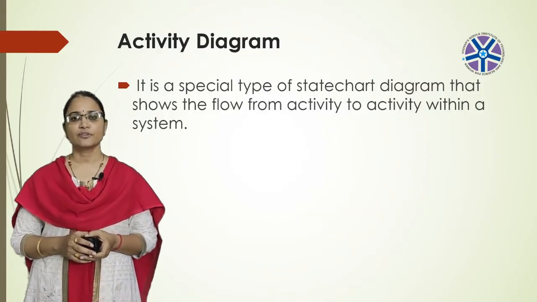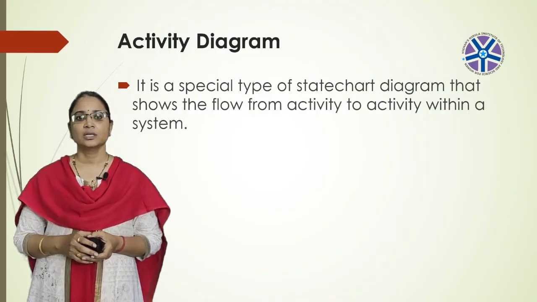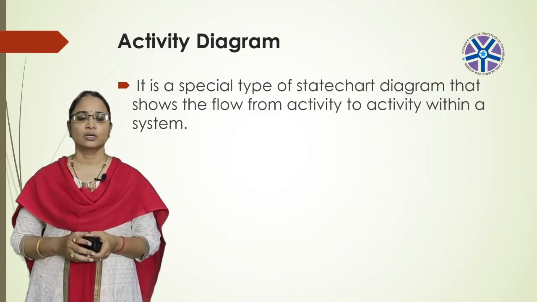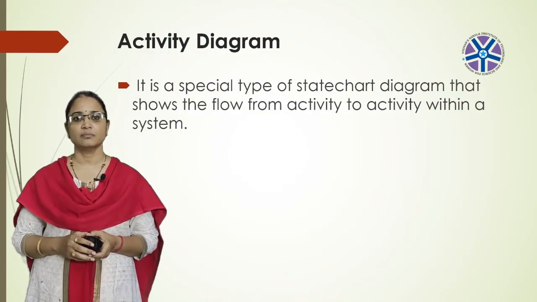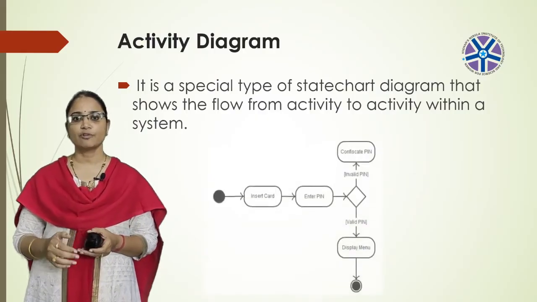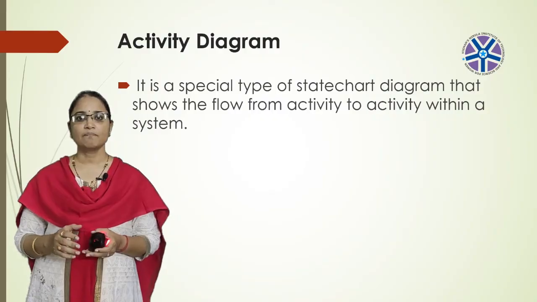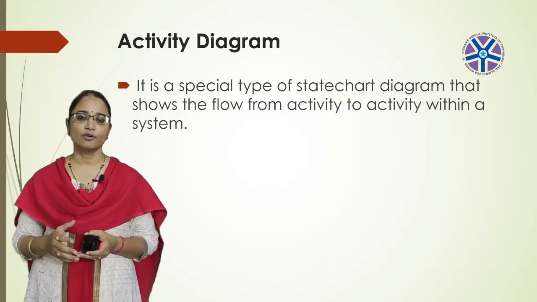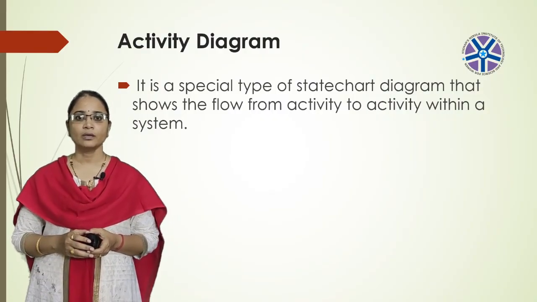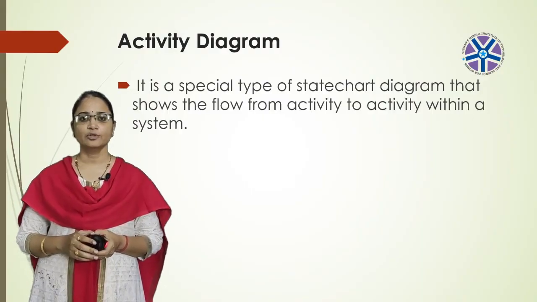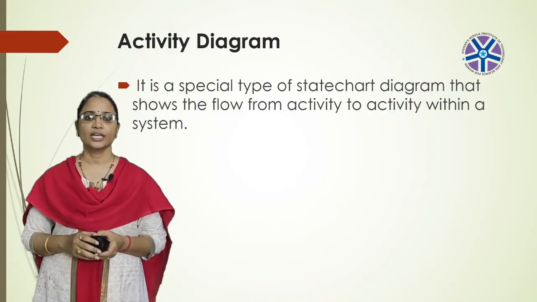So the main purpose of using this activity diagram is that it can be used to draw the activity flow of a system, and it describes the sequence from one activity to another activity. It also describes the parallel, branched, and concurrent flow of the system. Before drawing an activity diagram, we should identify the following elements.